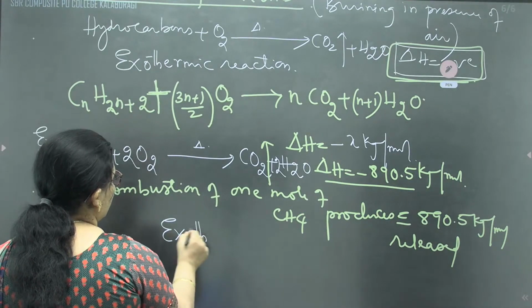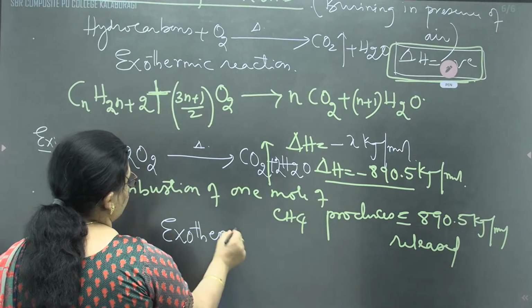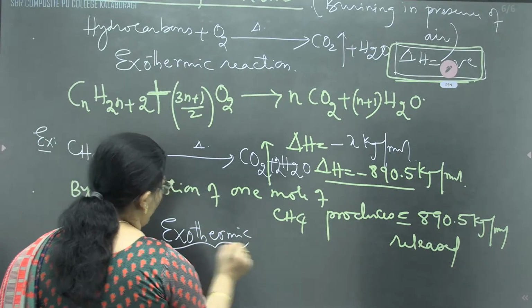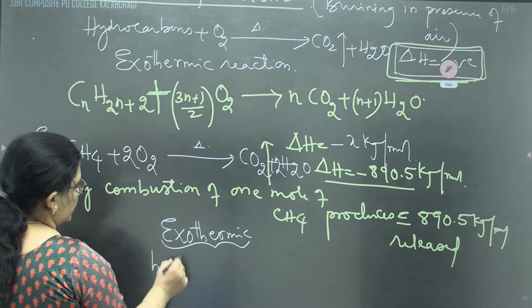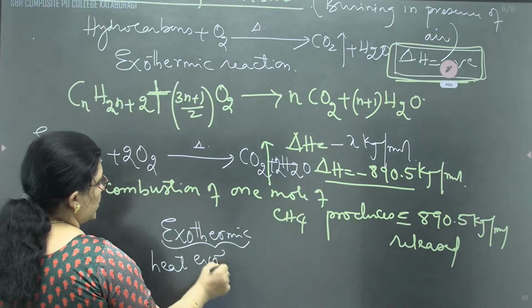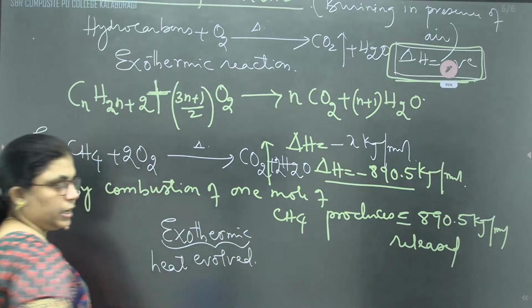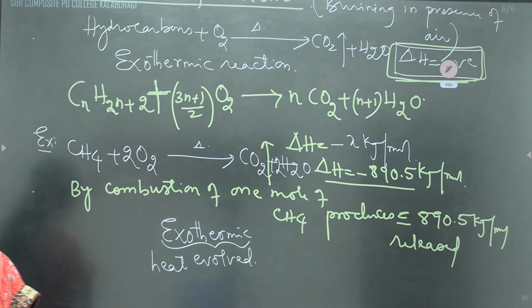Called what? Exothermic reaction, during which heat is evolved. Heat is going to be evolved, that's why it is called an exothermic reaction.